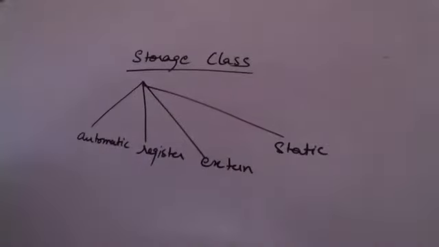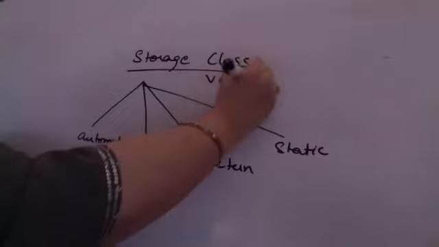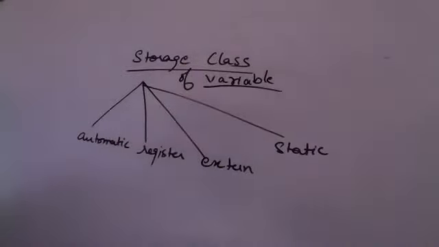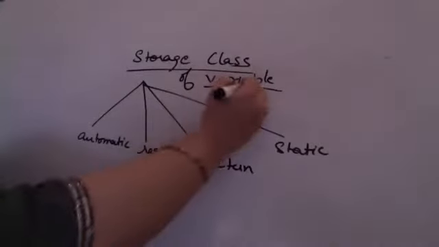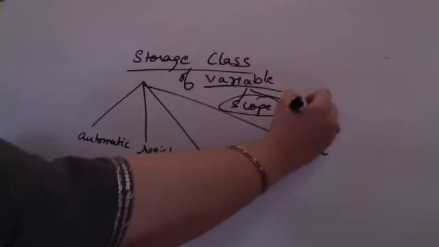So class 10, we are moving to the storage classes. Storage classes are storage classes for any variable. Now when we are talking about storage classes, they are storage classes of a variable. What do I mean by that? They define the scope and lifetime of the variable. There are two things associated with every variable: the scope of a variable and the lifetime of a variable.